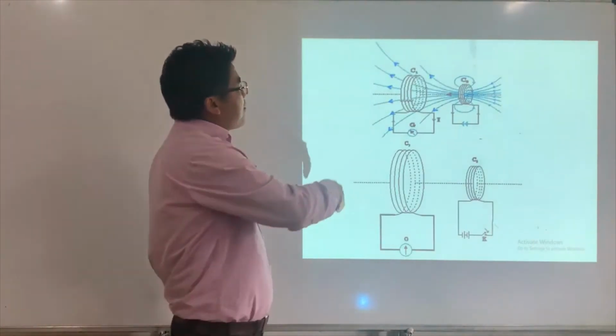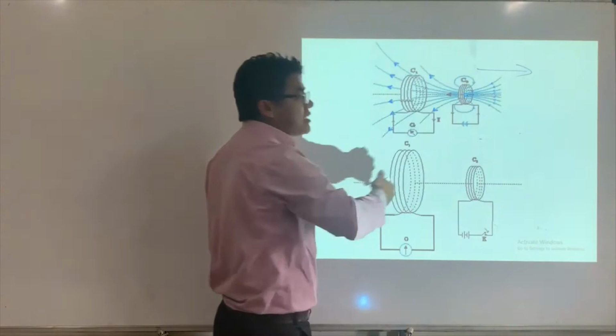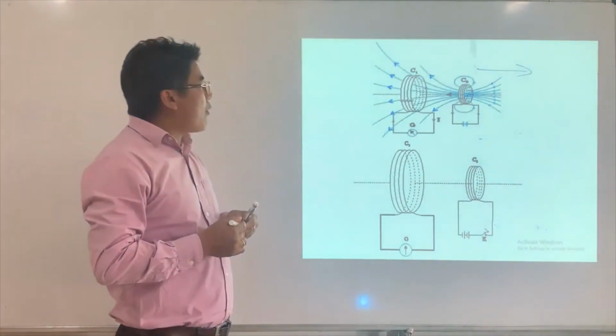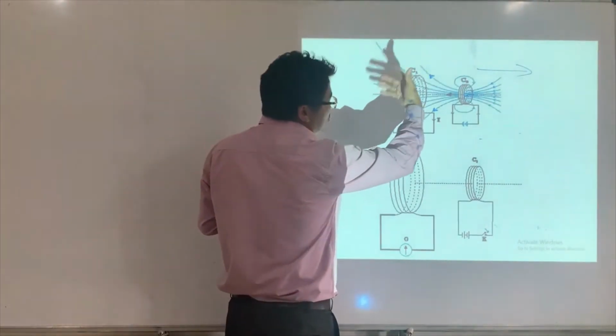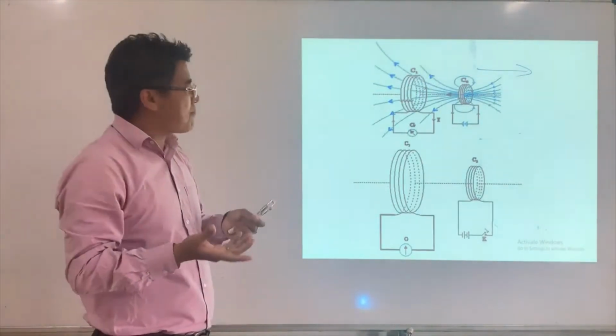If I bring it in the opposite direction, there will be a change of magnetic flux across this coil, however the change is opposite, therefore the direction of current is going to reverse. So that's simple, right?